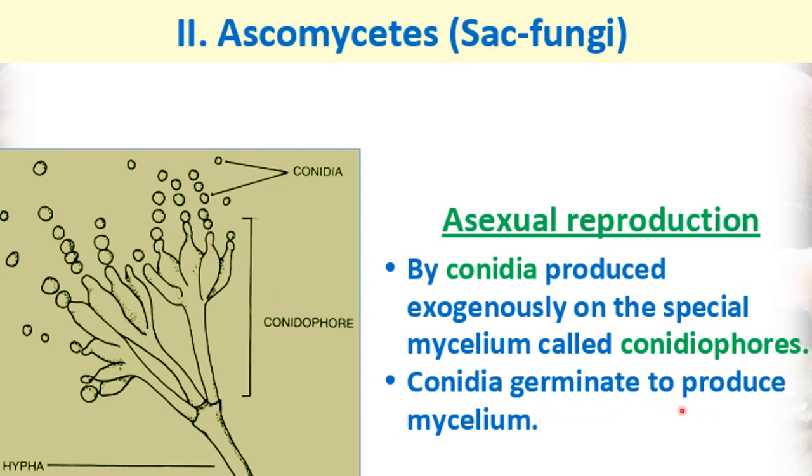Conidia germinate to produce mycelium. Now when these conidia get separated from the conidiophore and fall, they will germinate and give rise to a new mycelium of the penicillium. This is penicillium. These conidia are formed in case of penicillium.